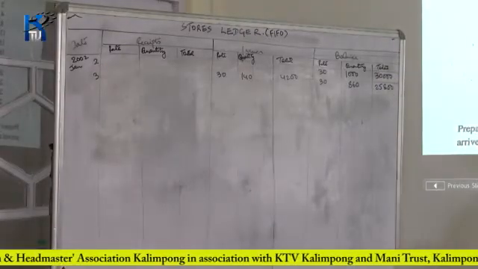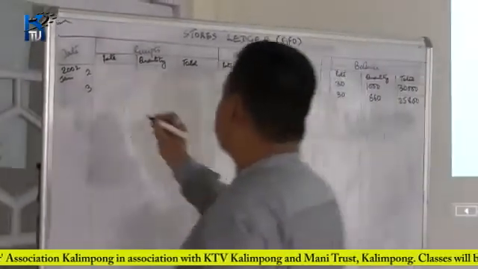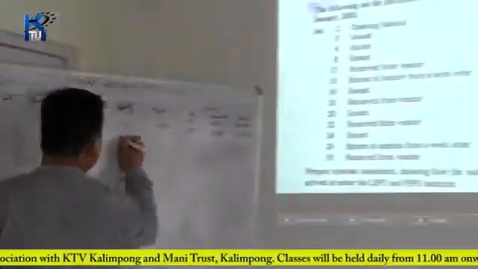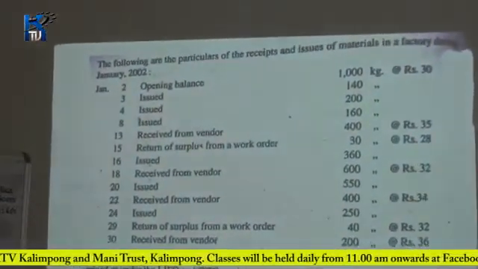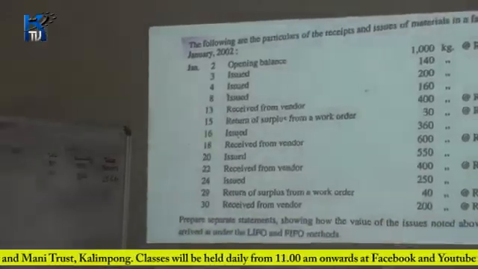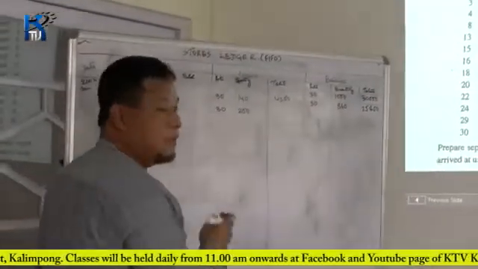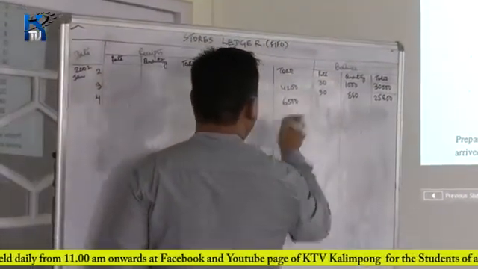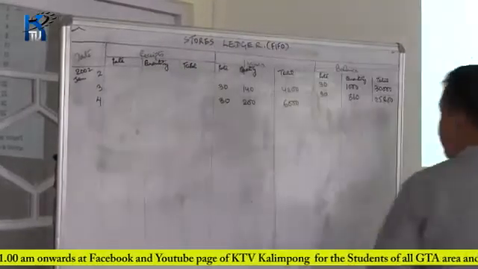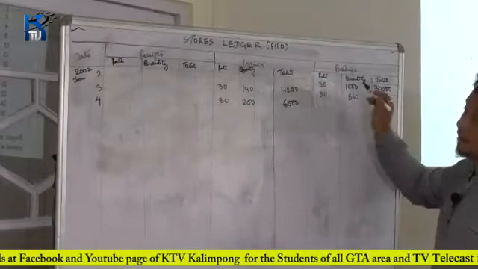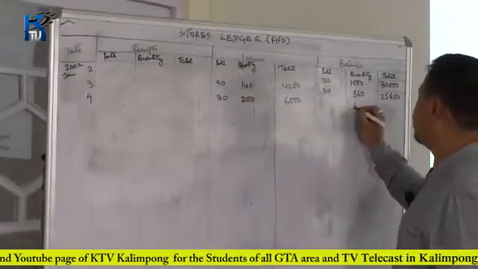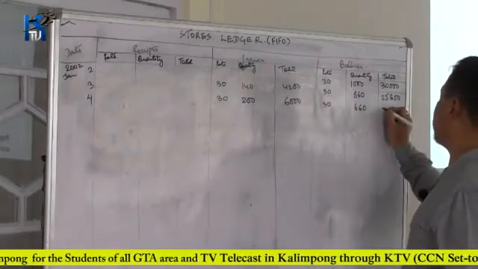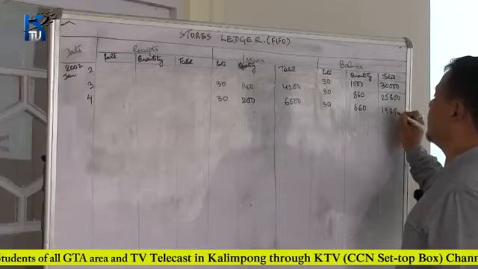Now again, the next date, 4th, another issue is also being made of 200 kgs. Since there is only one batch, of 30 rupees each, the rate you will quote will be 30. 30 into 200 is 6,000. So at the end of the day, again out of 860 units, 200 were issued. There is remaining 660 units of rupees 30 each. It amounts to 19,800.